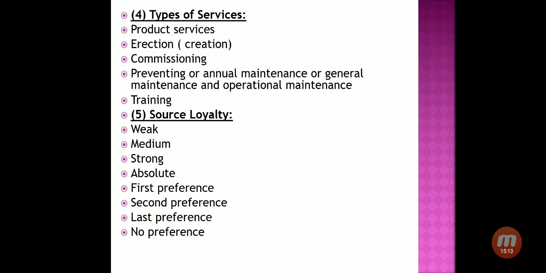So types of services: commissioning, then preventing or annual maintenance or general maintenance and operation maintenance, means various service centers are there who have signed a contract with many companies to maintain their operations or maintain their plant. Very big industries are there, companies are there, where various electrical products or machineries are used, and at any moment of time, machineries may break down, some problems may be there.